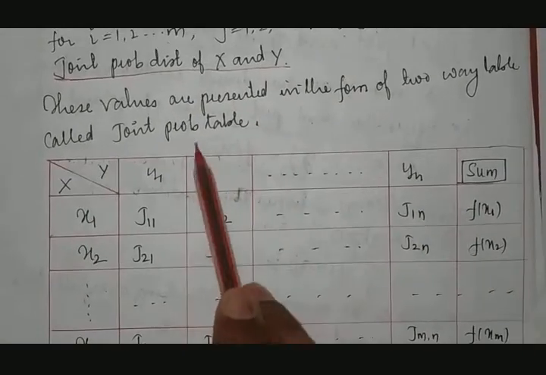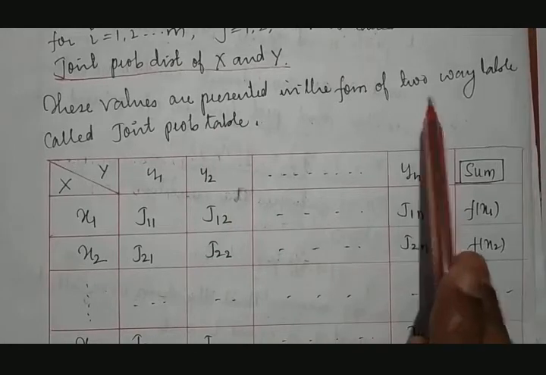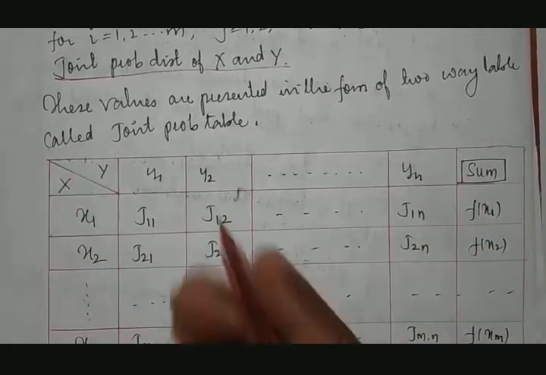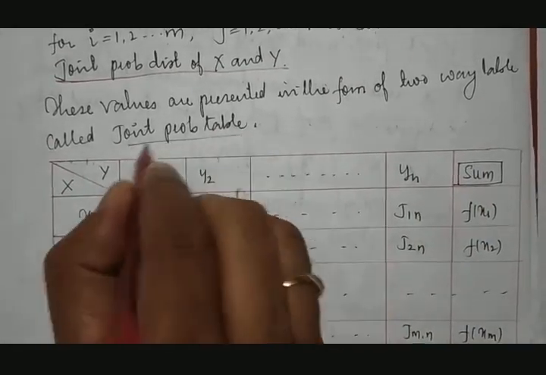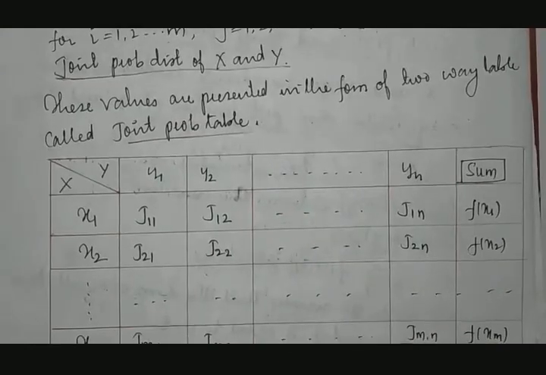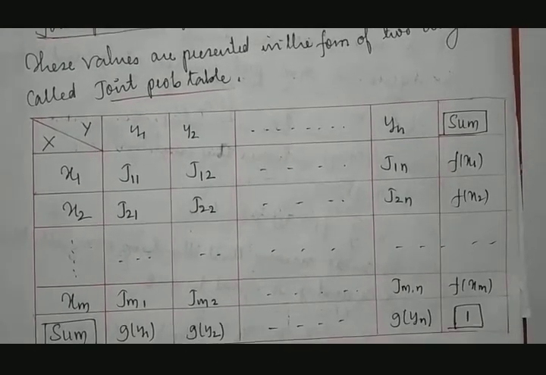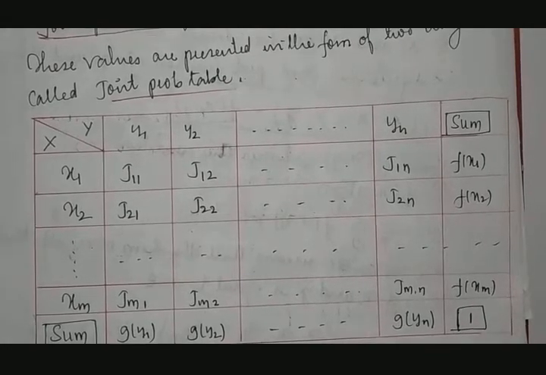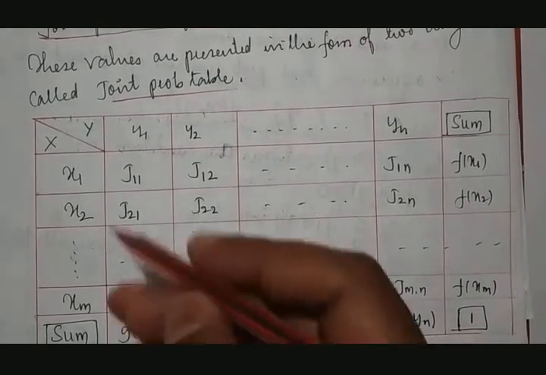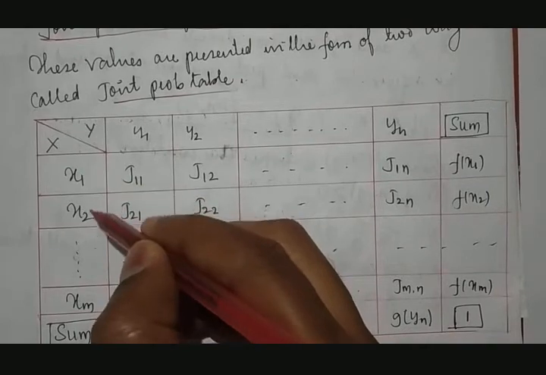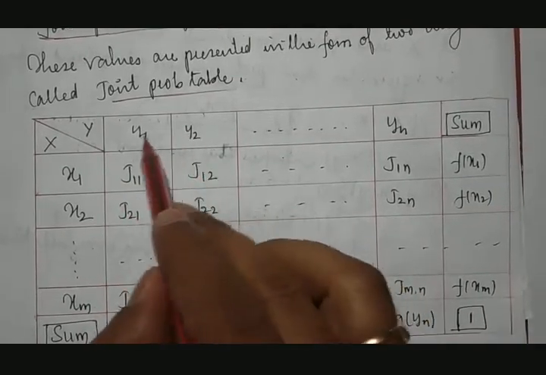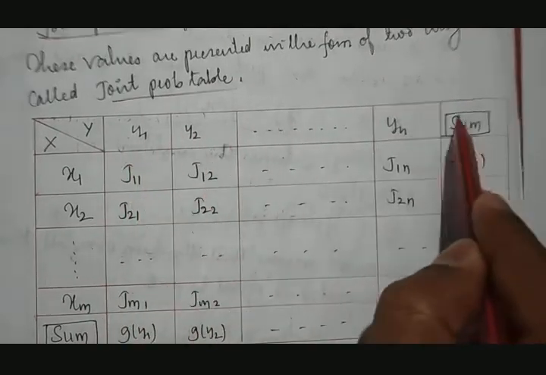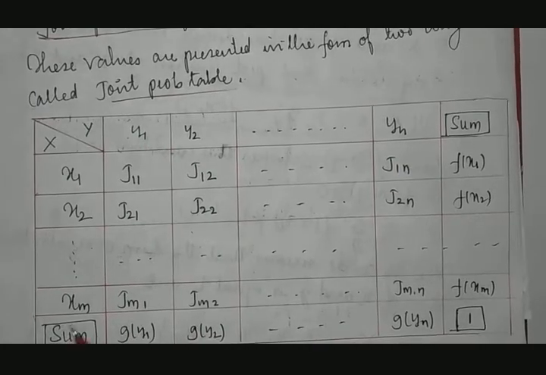So these values are presented in the form of a two-way table. This is called the joint probability table. What is the meaning of joint probability table? How will it be taken? Because we have X values and Y values, the X values will be written in a column and the Y values will be written in a row.